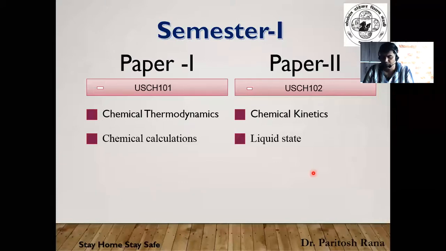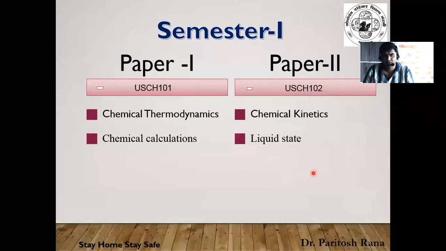There are two papers, paper 1 and paper 2. In both papers you have a physical chemistry part, as you can see displayed on the screen. Paper 1 has the subject code USCH 101 and paper 2 is USCH 102.